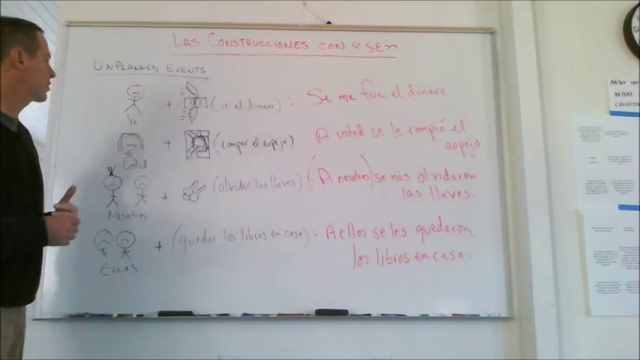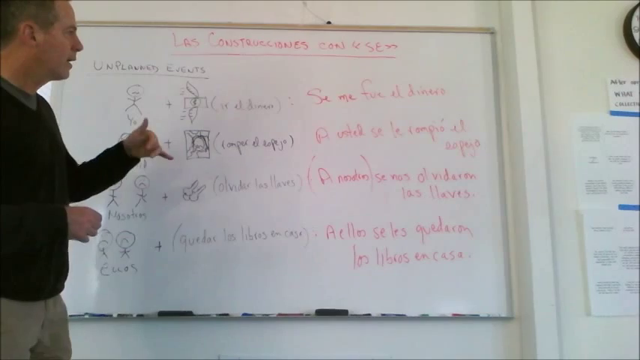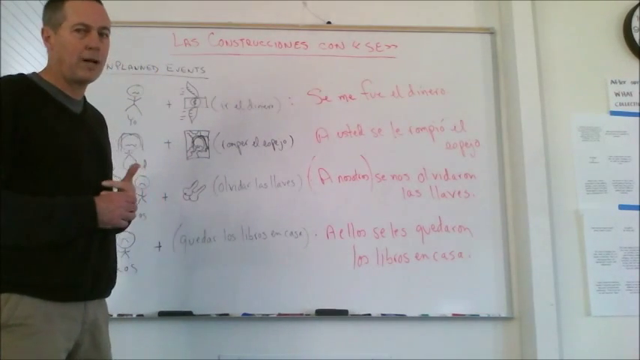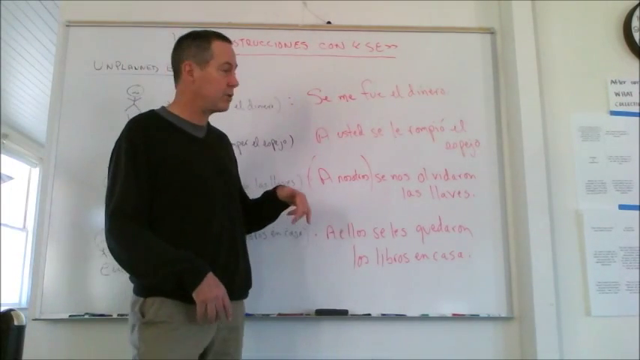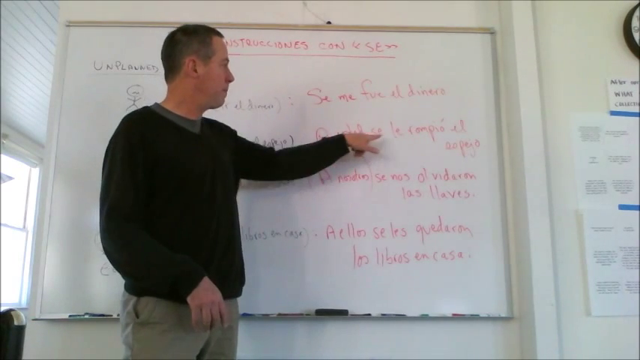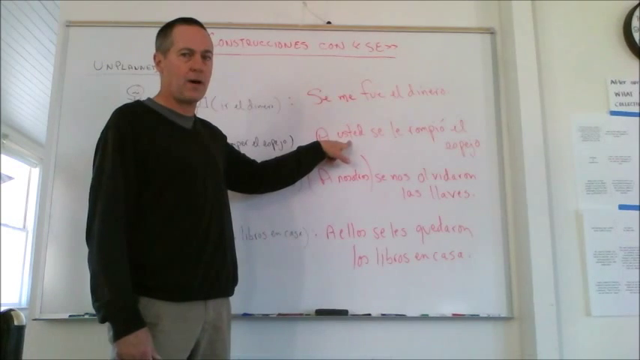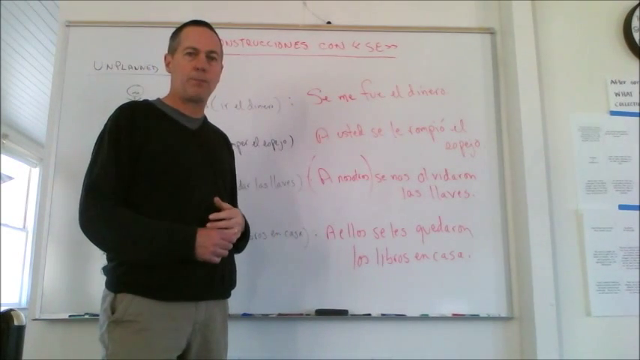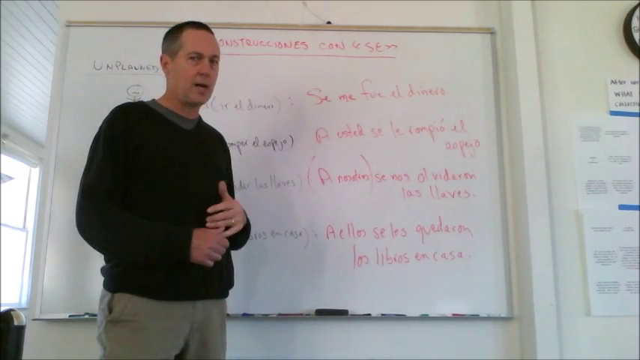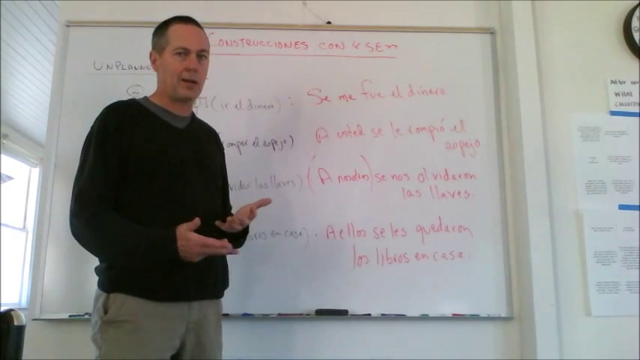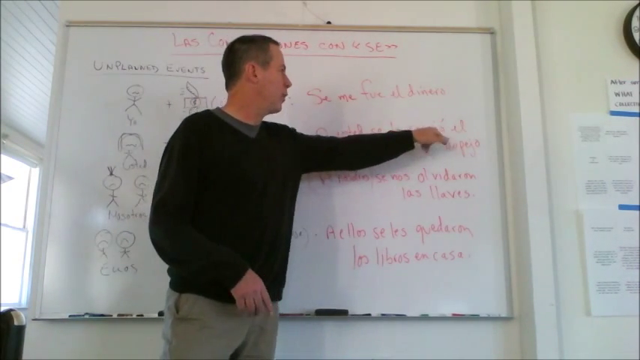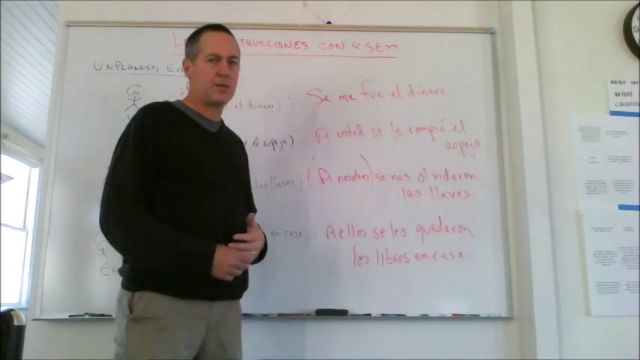Okay, número dos. Usted y romper el espejo. A usted se le rompió el espejo. Again, who did it happen to? It happened to usted and le. We need the le, and I use the a usted to clarify le, because remember there can be various possibilities with le. A él, a ella, a usted, a Carlos. Se le rompió, singular, because el espejo is singular.